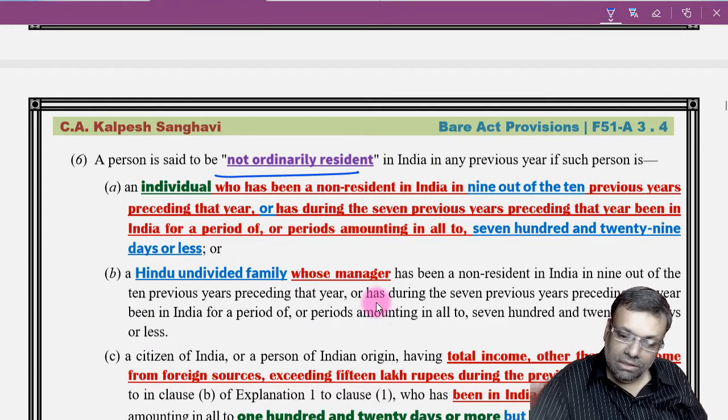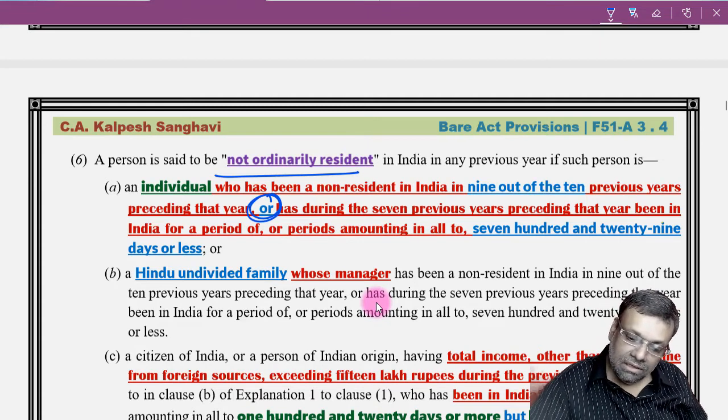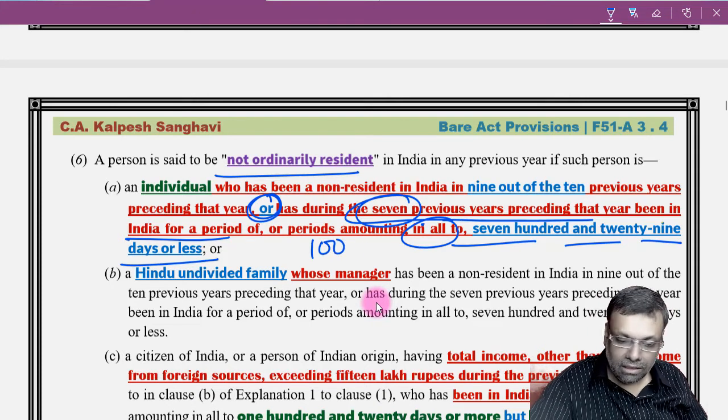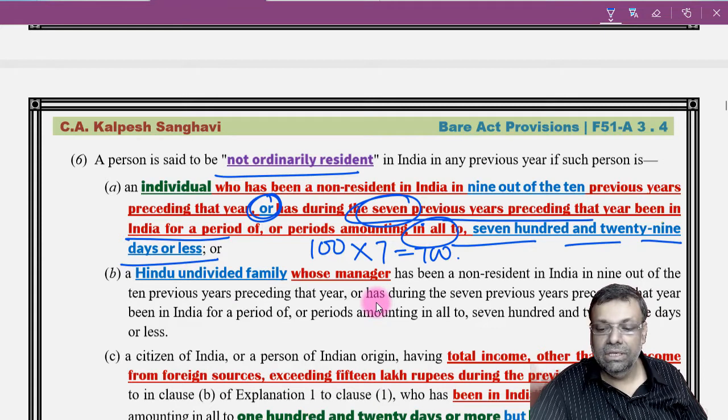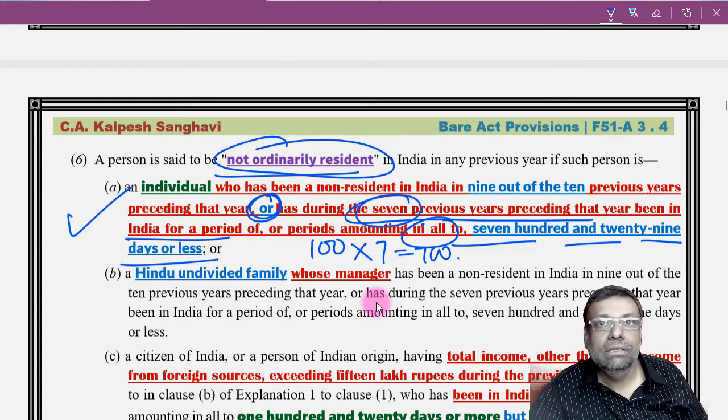He will be not ordinarily resident if this condition or this condition is satisfied, and one of the conditions is: in India in the 7 years preceding the previous year, in all, a total of 729 days or less. She is staying 100 into 7, 700 days. That means it is 729 days or less. So she becomes a not ordinarily resident even by this test.